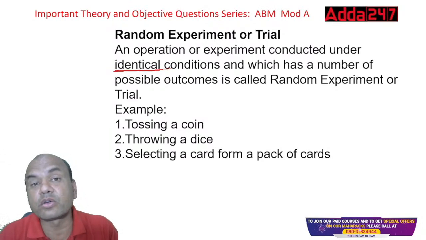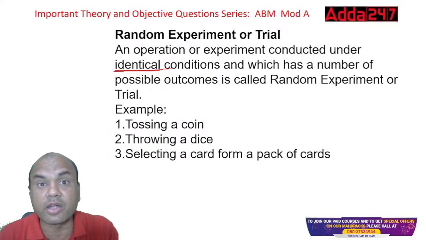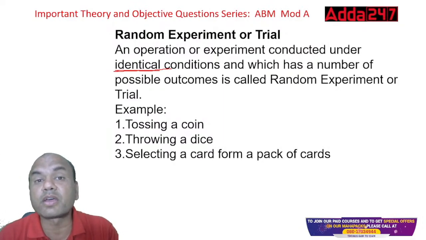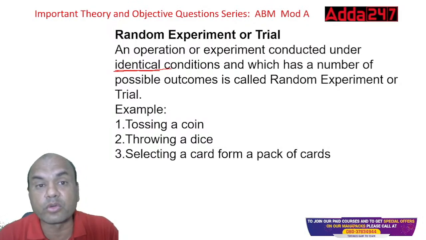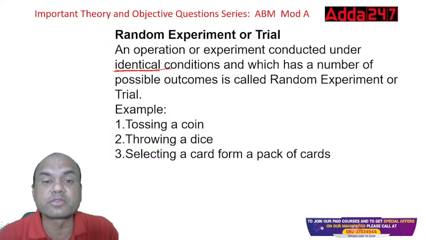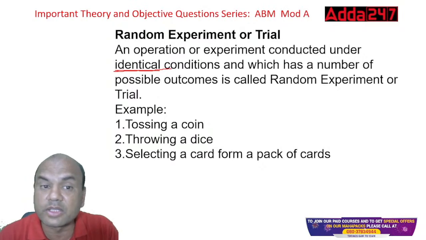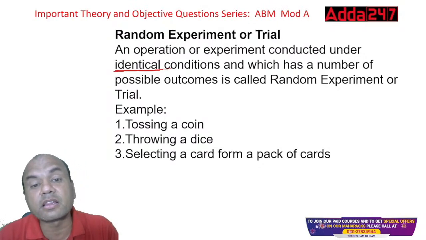When we designed a COVID vaccine during the COVID time, India was the first country to design such a huge mass-scale COVID vaccine. How did we do it? Identical conditions. Whatever the symptoms of COVID, whatever the qualities of that microbe, similar conditions were created in the lab and then this vaccine was tested. That is known as identical. Chandrayaan, how did it succeed? Identical conditions were first created in the lab.